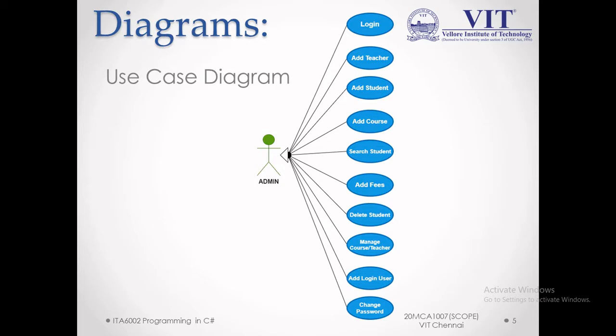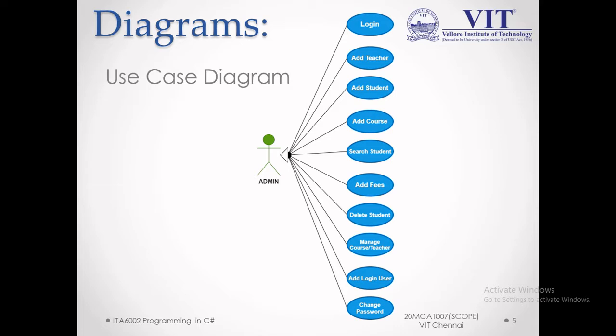Now the diagrams. This is the use case diagram. Admin can add a course, add a teacher, add a student, search a student, add fees, delete a student, manage courses or teachers, add user login, or change password. Basically admin has all the rights to add a user, add a teacher, and manage everything. Only admin has those rights.